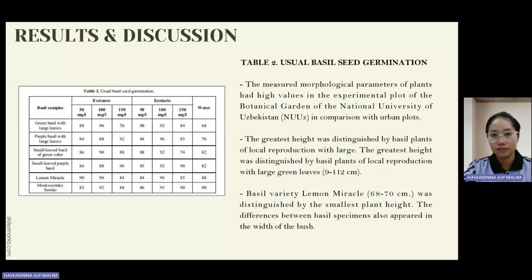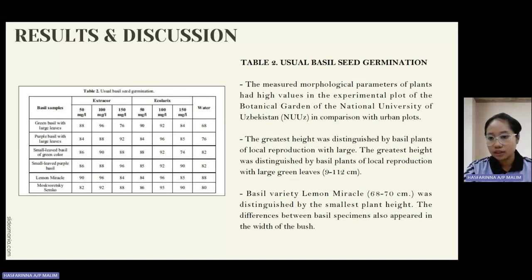The major morphological parameters of plants had high values in the experimental plot of the Botanical Garden of the National University of Uzbekistan in comparison with urban plots. The greatest height was distinguished by basil plants of local production with large leaf, which is 112 centimeters.